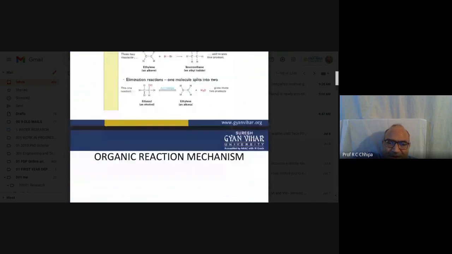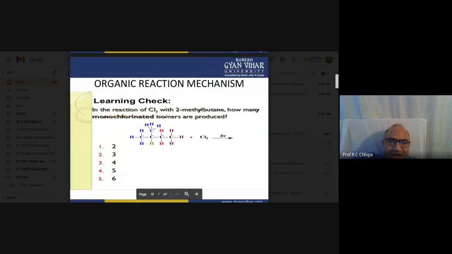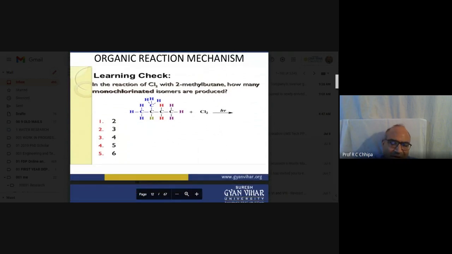So there may be different types of reactions. One of the learning issues: in the reaction of chlorine with 2-methylbutane, how many monochlorinated isomers are produced?